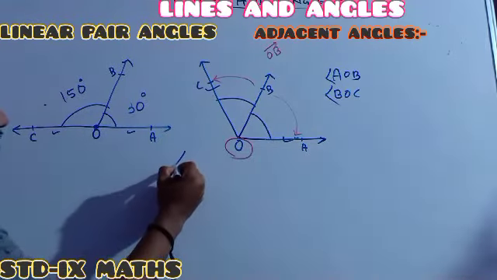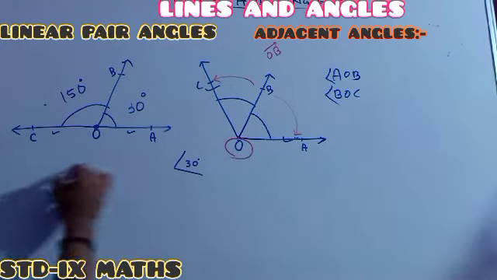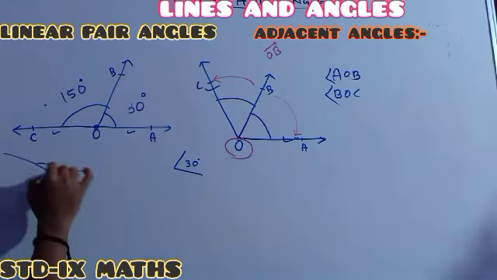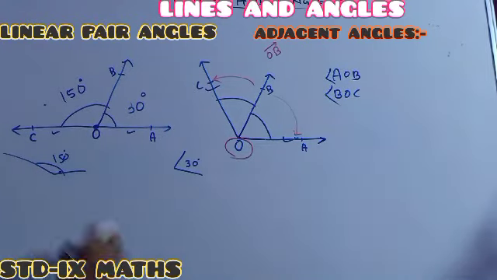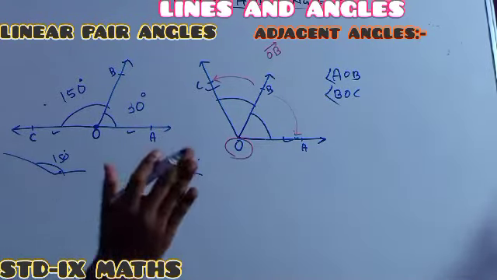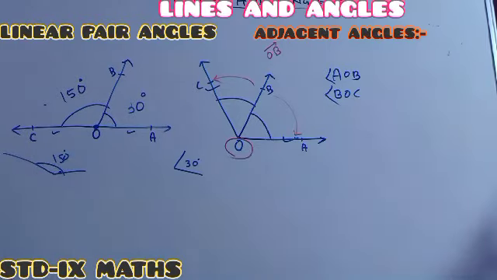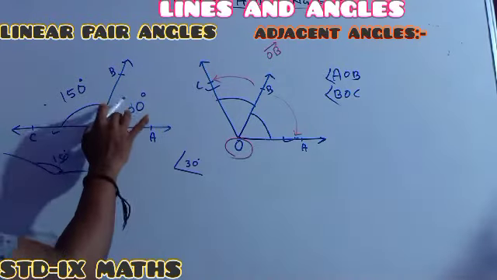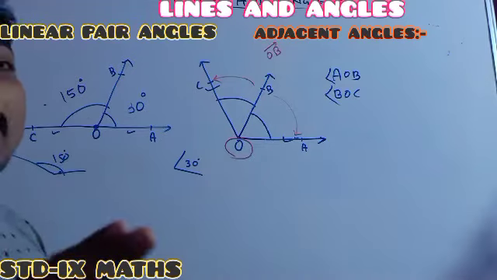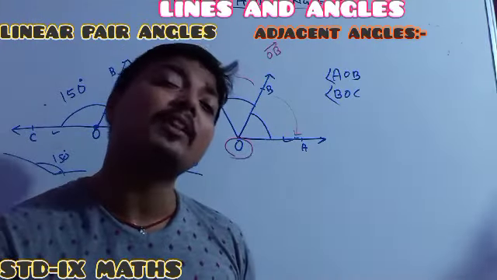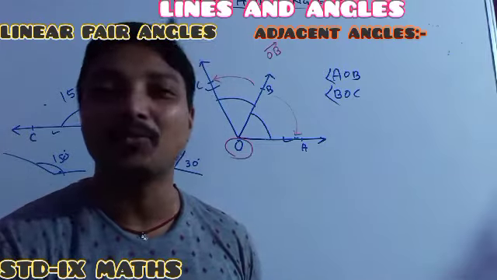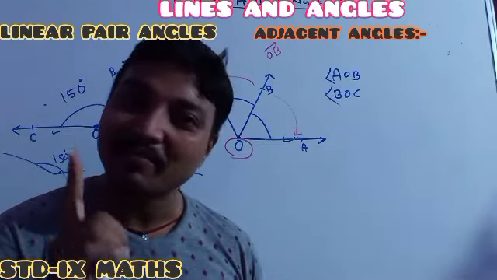But suppose this one is 30 degrees and this one is 150 degrees and they are not adjacent, we cannot call them linear pair angles because the angles are not adjacent. Remember the definition, before it is a linear pair, the two angles must be adjacent first, then their sum is equal to 180 degrees. That is the trick, remember.